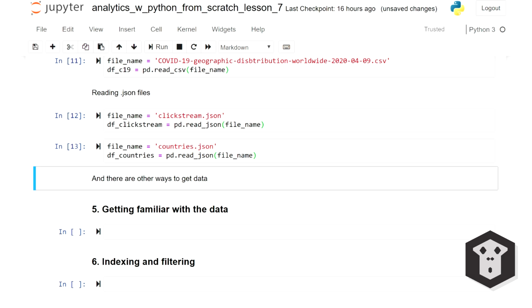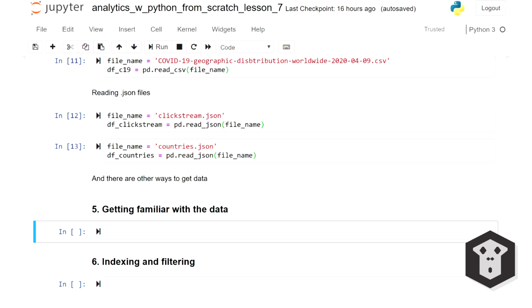Just so you know, there are other ways to get data. For instance, you can get it straight from a website, you can also scrape a website, and you can even connect your Jupyter straight to a database, and for instance, pass some SQL as a string to pull data and land it in a data frame. So now we can take a look at the data that we've just loaded.